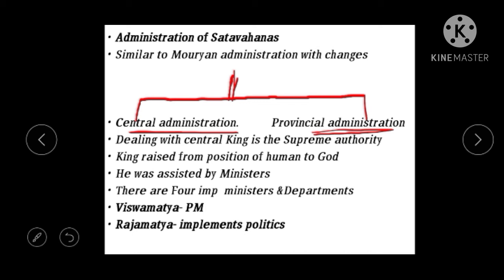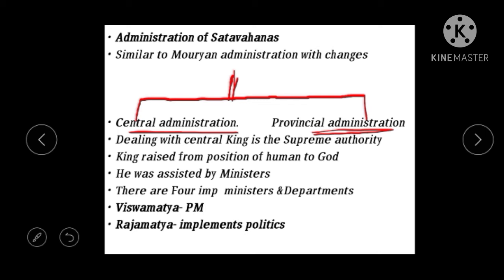To have a smooth administration of the empire, the king was assisted by ministers, with different departments. We see there were four important departments or ministers who helped the king in a smooth administration.